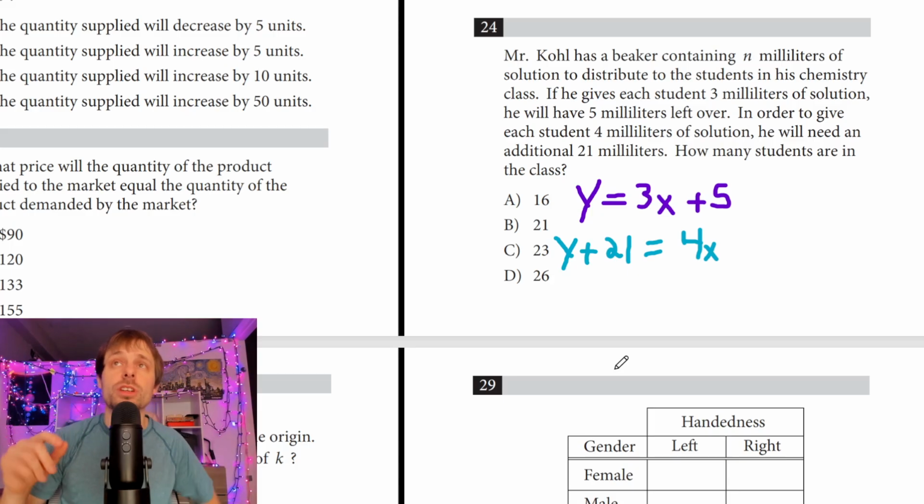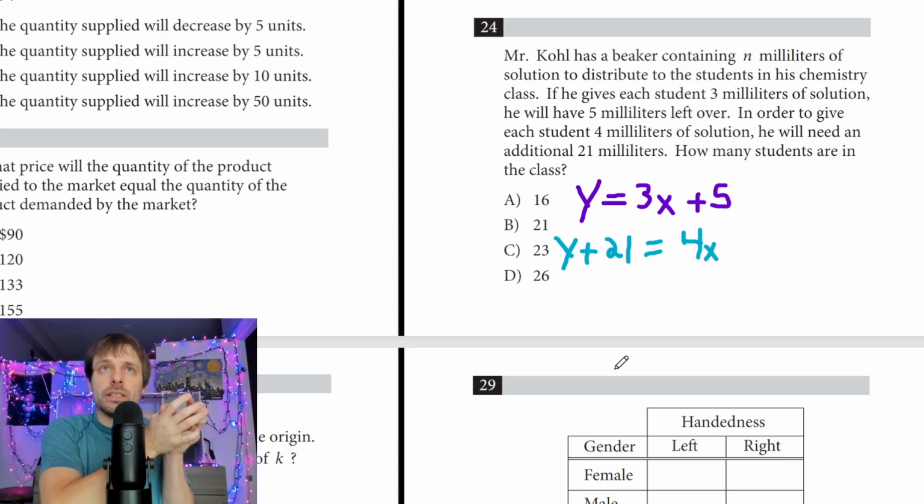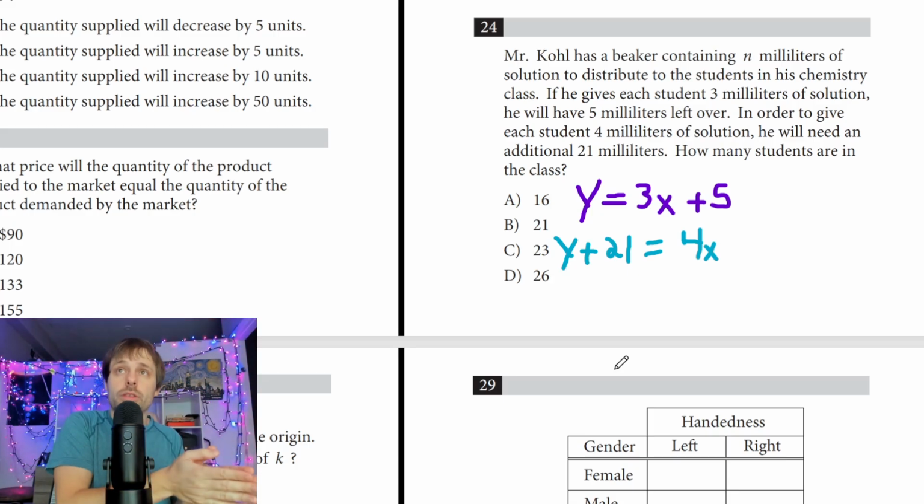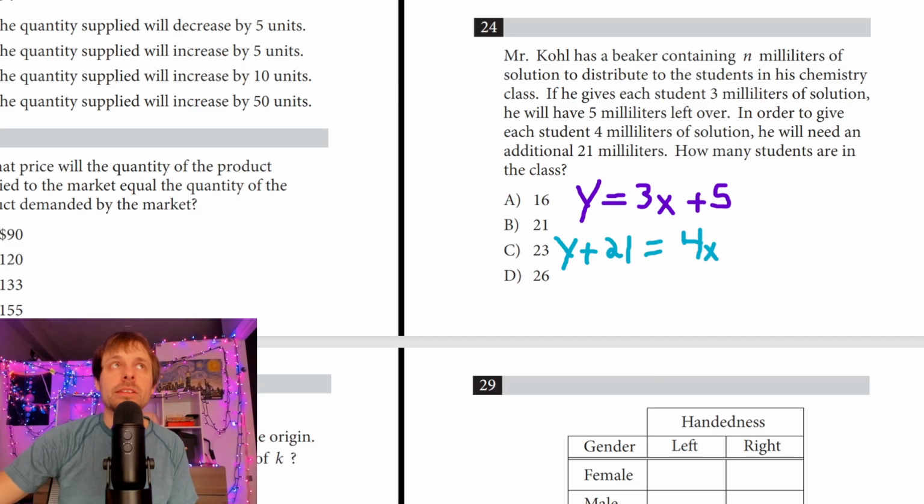So in the first equation, he already has this beaker with milliliters in it. He's able to give each student 3, and then he has 5 left over, right? For this new kind of distribution, he needs an additional 21 with the beaker that he already has to get each student 4. Doesn't say anything about milliliters being left over. So these are the two equations we derive. I can just throw them both in Desmos, and it should give me my intersection point, which should be my solution.